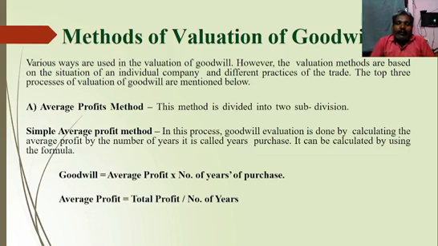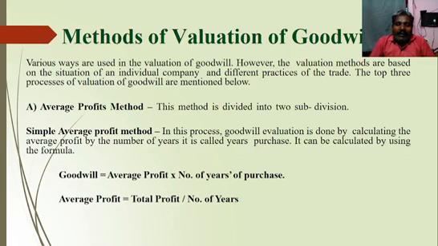What is the simple average profit method? In this process, goodwill evaluation is done by calculating the average profit by the number of years. It is called years purchase. It can be calculated using the following formula: Goodwill equals average profit into number of years of purchase. So we should calculate goodwill with the help of average profit.